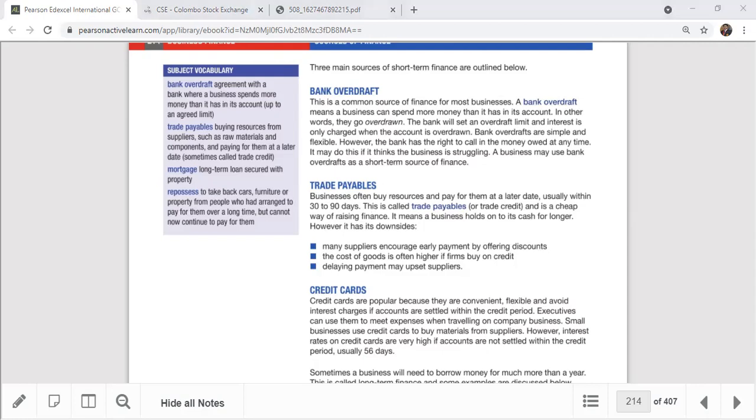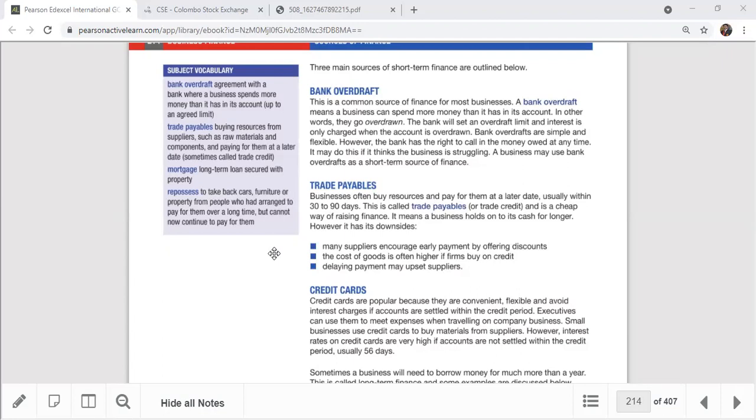Okay, Divane, can you read that trade payable section? Yes, sir. Trade payables. Businesses often buy resources and pay for them at a later date, usually within 30 to 90 days. This is called trade payables or trade credit and is a cheap way of raising finance. It means a business holds on to its cash for longer. However, it has its downside. Many suppliers encourage early payment by offering discounts. The cost of goods is often higher if firms buy on credit. Delaying payments may upset suppliers. Okay, thank you.